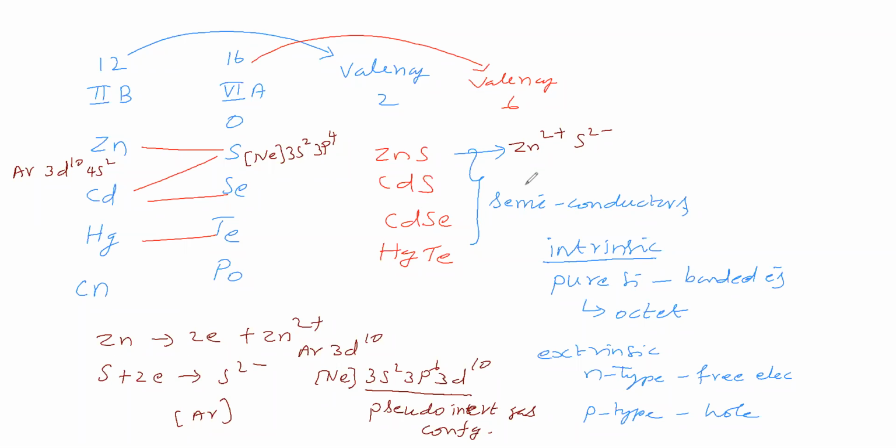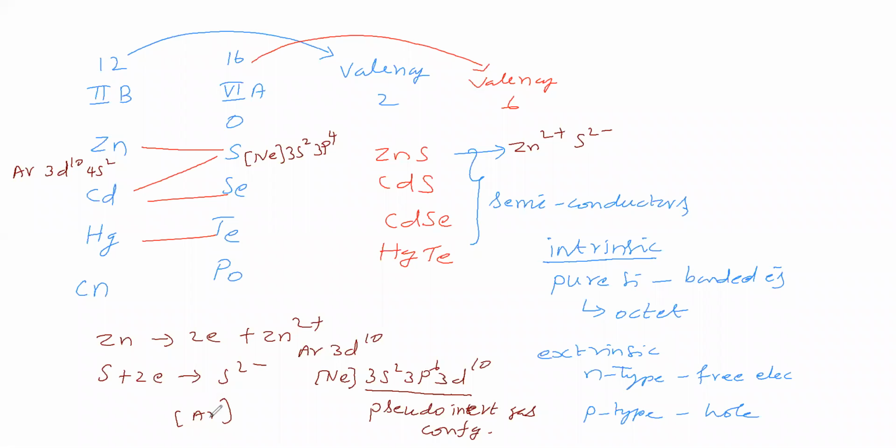Now, zinc sulfide we said. In zinc sulfide, the zinc ion has pseudo inert gas configuration, a completely filled configuration. Completely filled means the valence here is 0. Why is valence 0? Because these electrons will not go for any further chemical reaction. Sir, so can you say a free electron is responsible for conductivity?